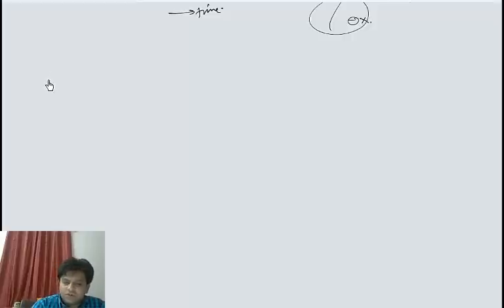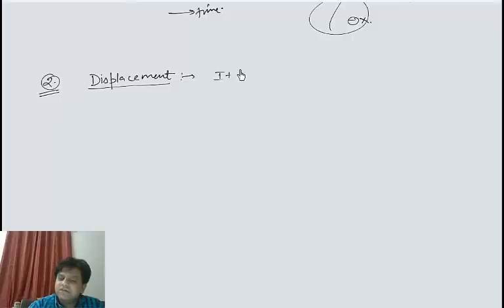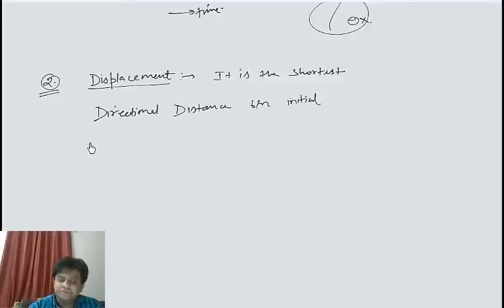Now let's talk about the second parameter, which is also an important parameter. This is displacement. It is the shortest directional distance between initial and final point.